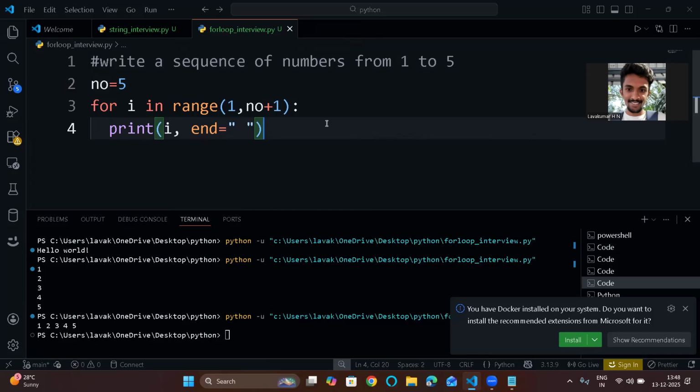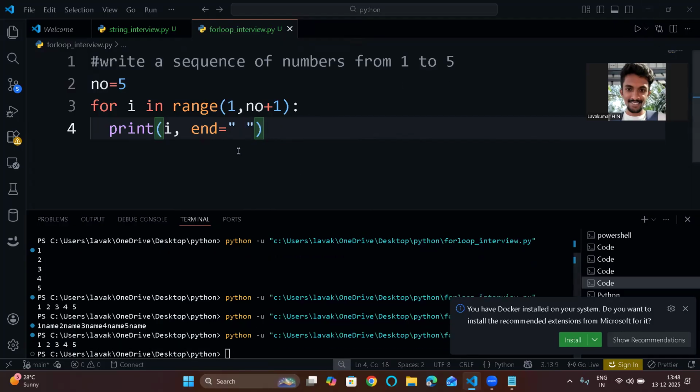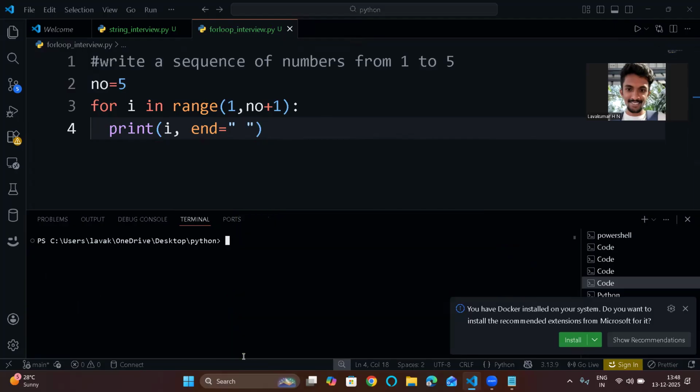So if you want to continue in the same line, you can use end equal to space or whatever you want. Not only space, you can give any character. See, it will print one a name, two a name, three names. So basically use space. That's a good way. This is a simple one, so let's see some logical ones.